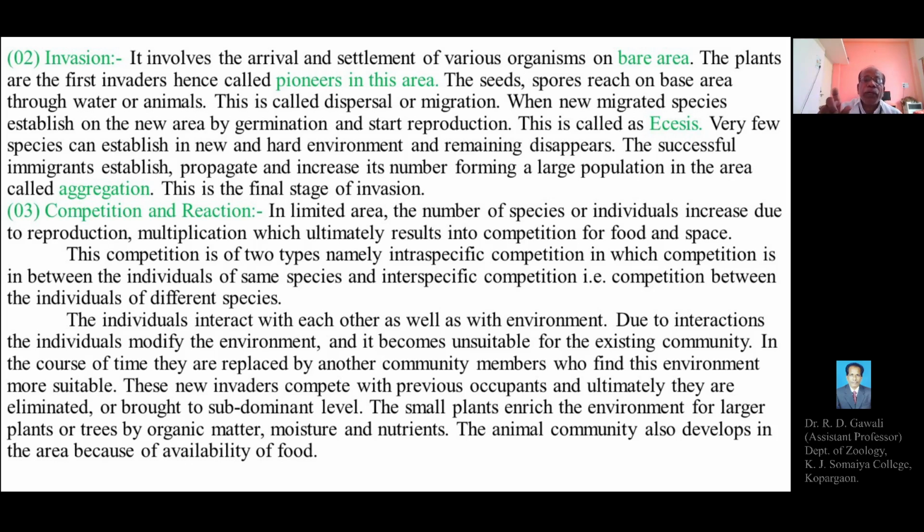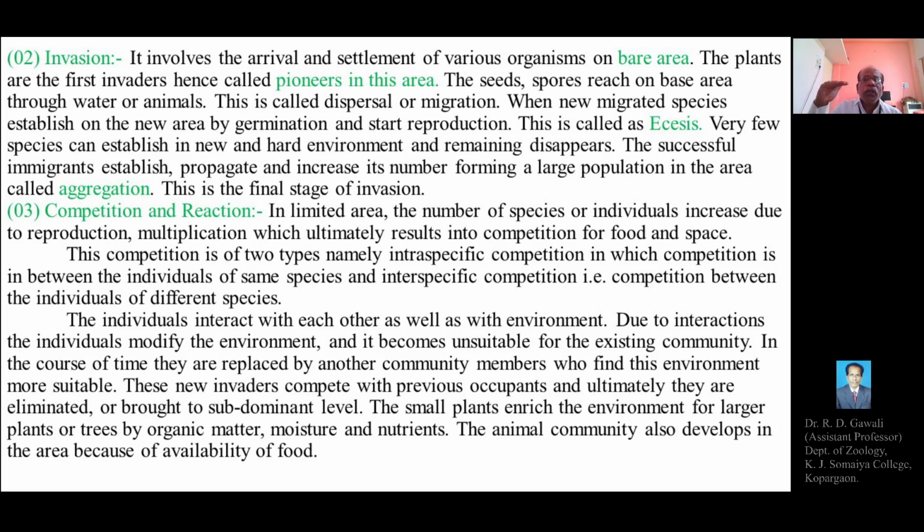So these new invaders compete with the previous occupants, and ultimately they are eliminated or brought to a subordinate level, or otherwise they can migrate, or they can get killed, or they can be brought to the subdominant level. The small plants enrich the environment for larger plants or trees by organic matter, moisture, and nutrients. The animal community also develops in the area because of the availability of food.